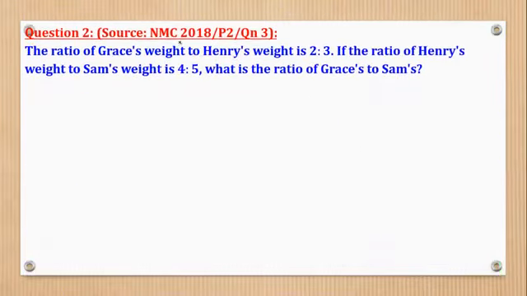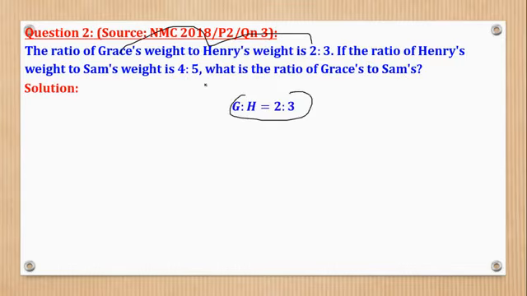Then question 2 came from National Math Contest of 2018, paper 2, question 3. And it says, the ratio of Grace's weight to Henry's weight is 2:3. If the ratio of Henry's weight to Sam's weight is 4:5, what is the ratio of Grace's to Sam's weight? So you come and say that we are given that the ratio of G to H is 2:3, and this is here. Then the ratio of H to S is 4:5, which is that.